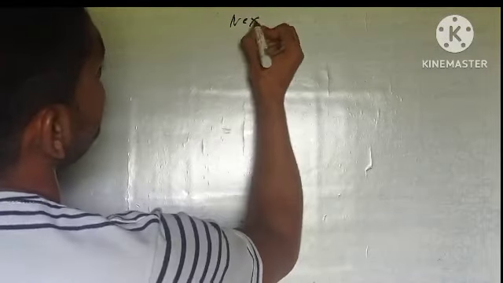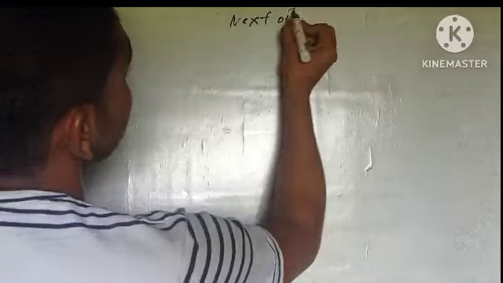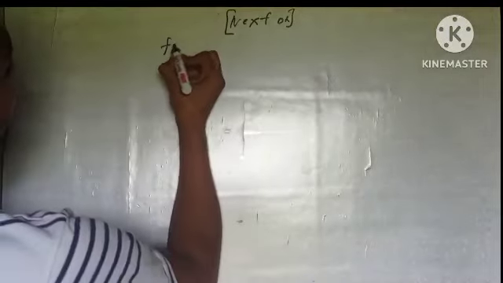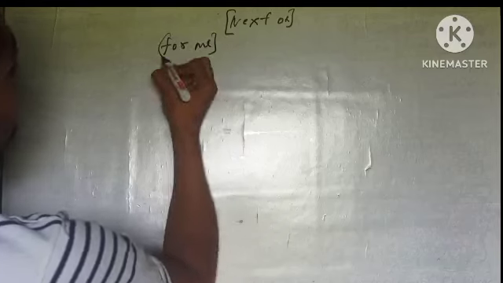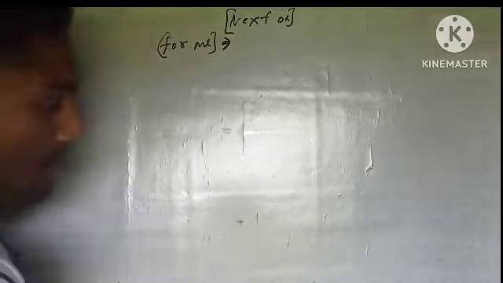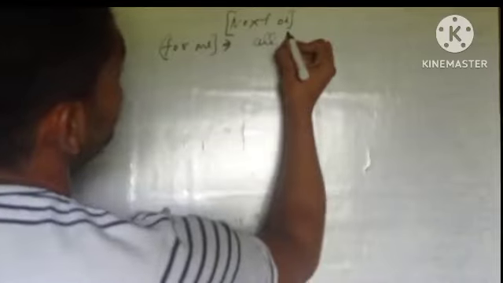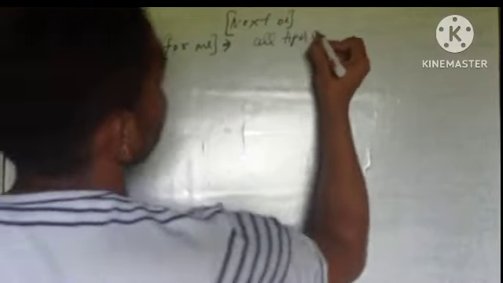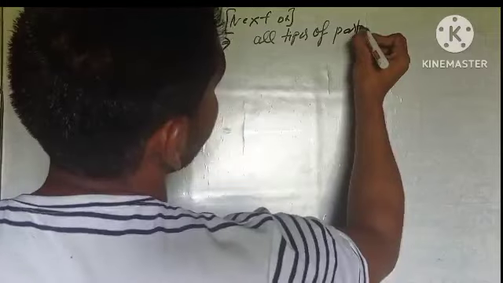So guys, you will read all of the examples and all of the parts of speech, like pronoun, adjective and adverb. We will talk about the difference between all types of parts of speech.